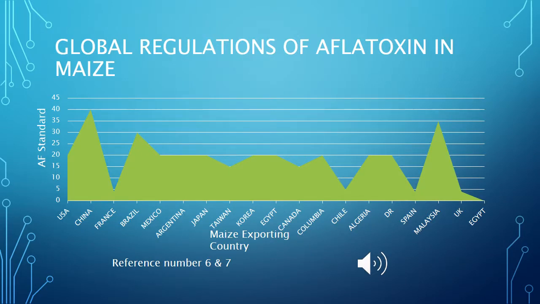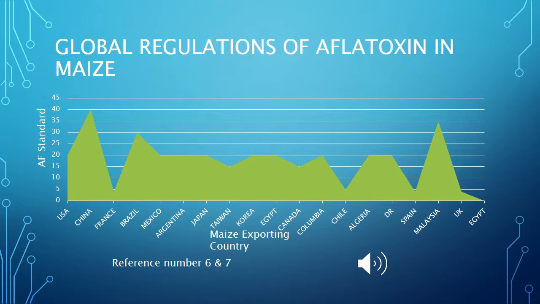Global regulations of aflatoxin in maize. Below is a map distributing the global regulations across different countries. USA, China, France, Brazil, Mexico, Argentina, Japan, Taiwan, Korea, Egypt, Canada, Colombia, Chile, Algeria, Dominican Republic, Spain, Malaysia, and the UK are some of these countries.